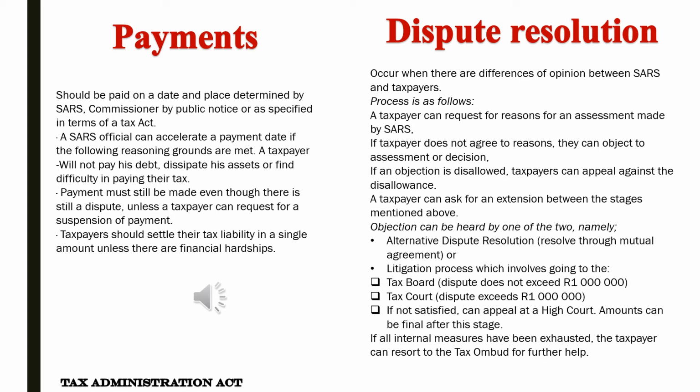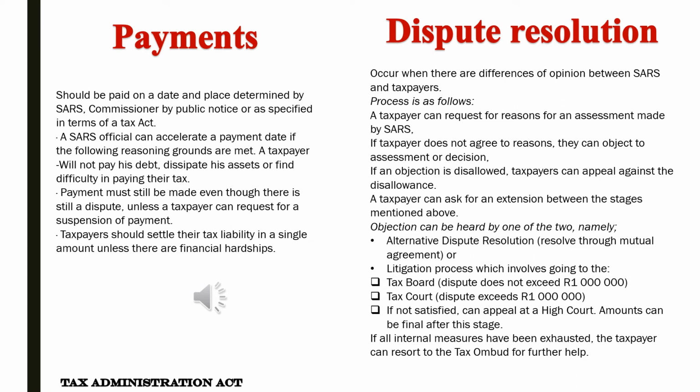Payment must still be made even though there is still a dispute, unless a taxpayer can request for a suspension of payment. Taxpayers should settle their tax liability in a single amount unless there are financial hardships.